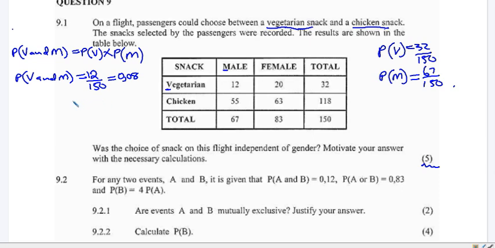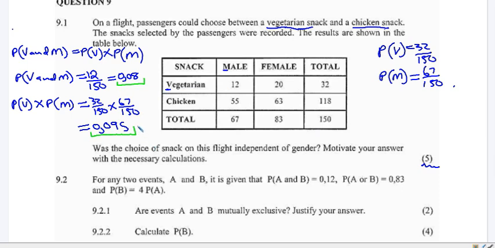And then the second one, the probability of V times the probability of male is equal to, we are multiplying these two, that is 32 over 150 times 67 over 150, and this should give us on the calculator 0.095. There we are. So we have 0.08 and 0.095.